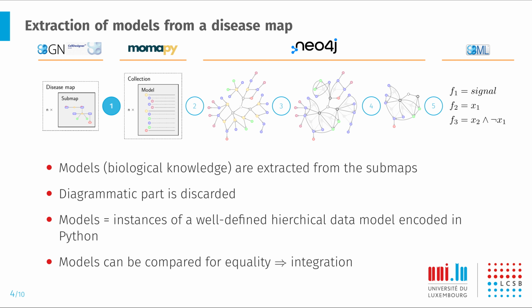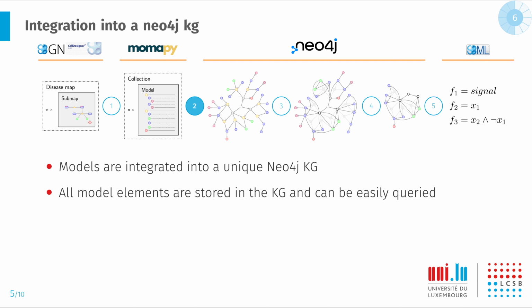And this hierarchical model allows us to compare instance models and integrate them. In the second step, we do this integration. So we integrate our models into a Neo4j knowledge graph, and this integration allows us to easily query any element of the input models.